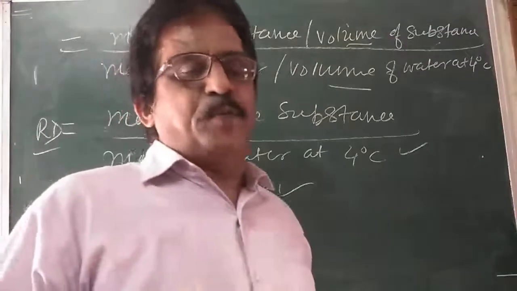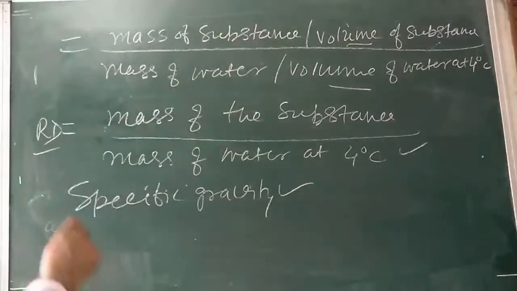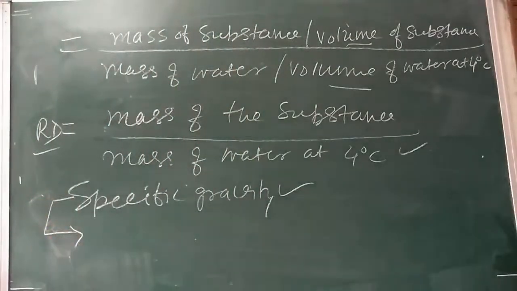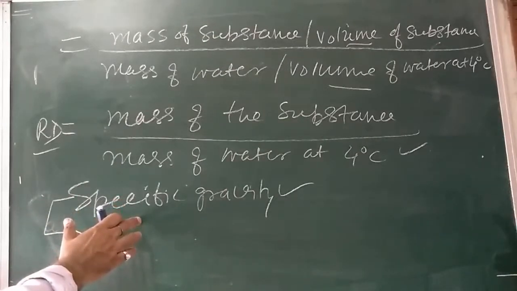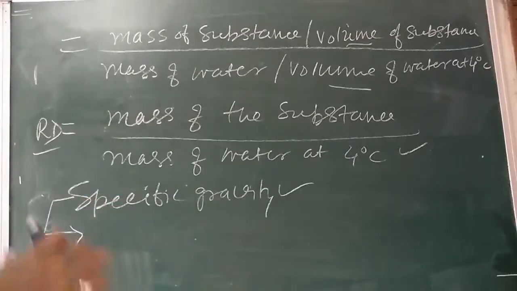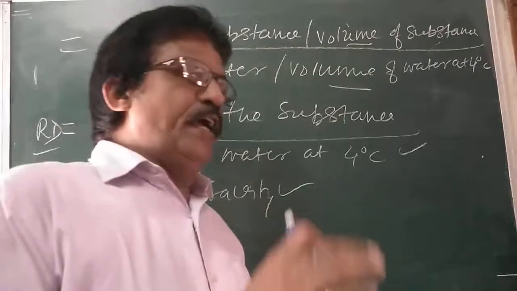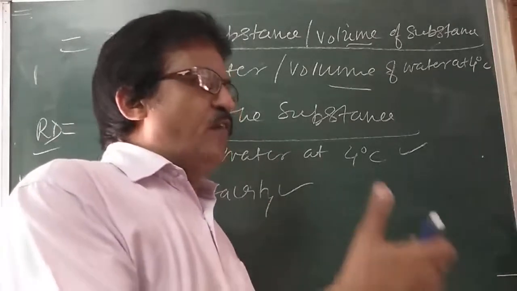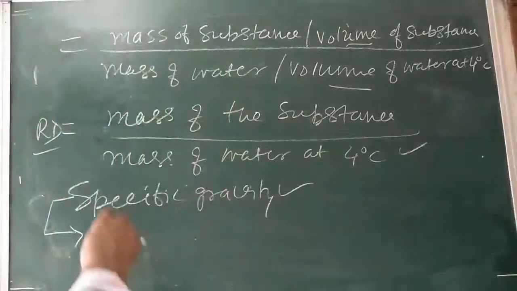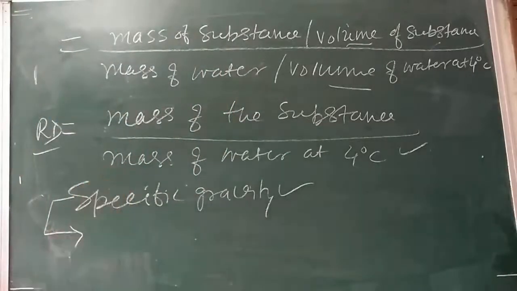What is the meaning of specific gravity? So my dear children, this tells us how many times a given substance is heavier or lighter than water at 4 डिग्री सेंटीग्रेड. वो वाटर से हेवियर है या वाटर से लाइटर है. That is called specific gravity.